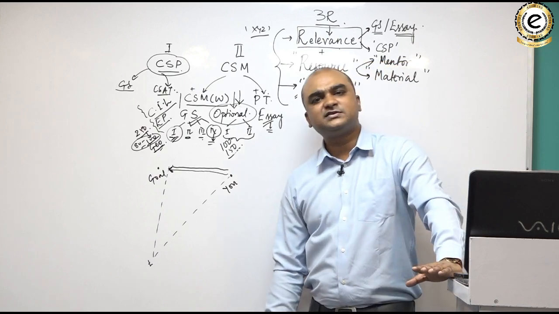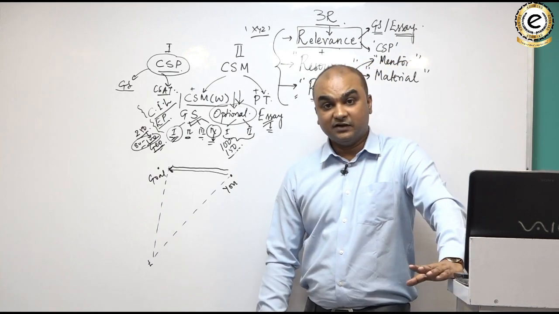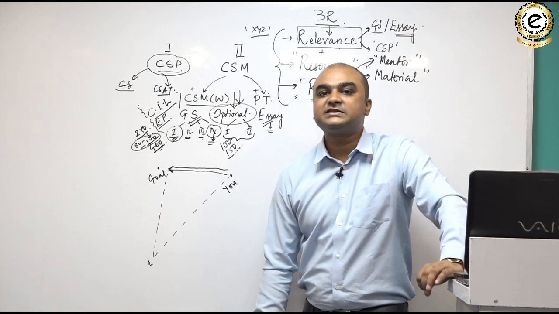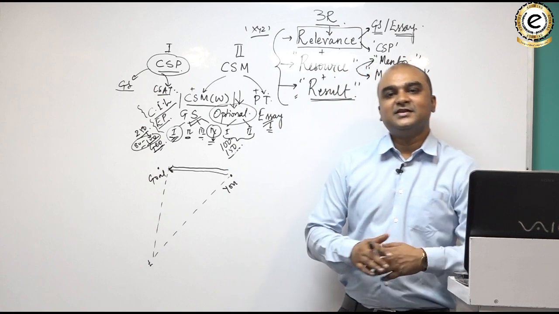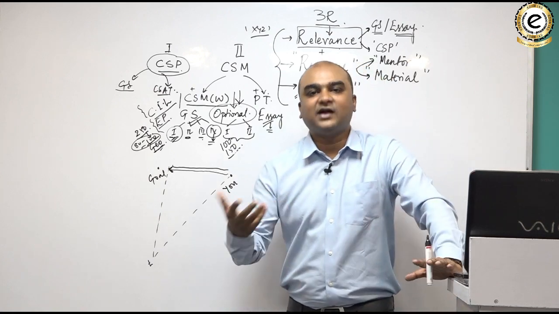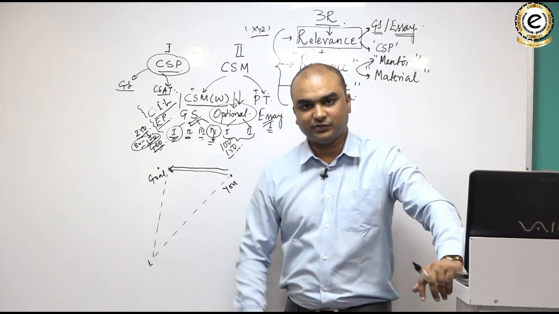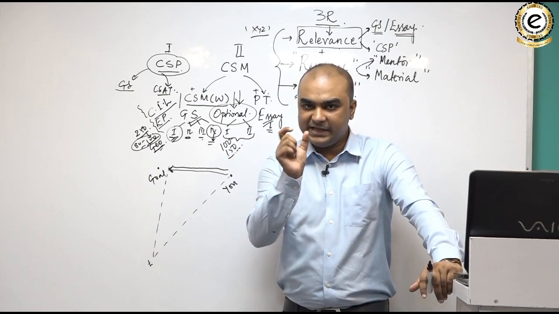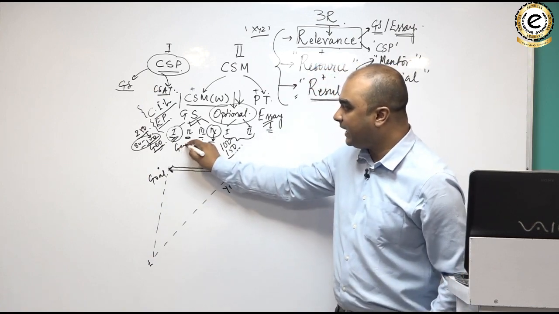GS paper 2 is polity and constitution of India, governance and social justice plus international relations. International relations is the relations between different countries. और अगर आप कोई भी international relation देखोगे तो उसमें आपको एक एंगल जरूर दिखेगा, and that is the geopolitical angle.